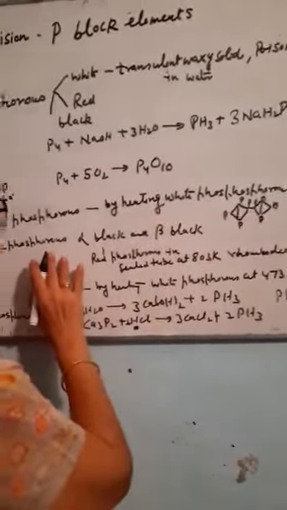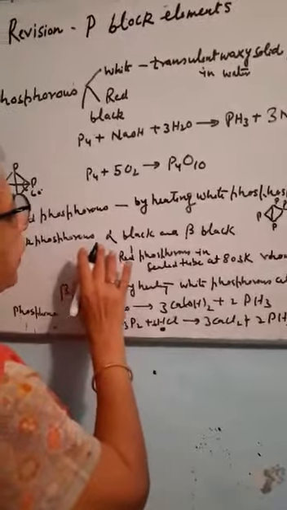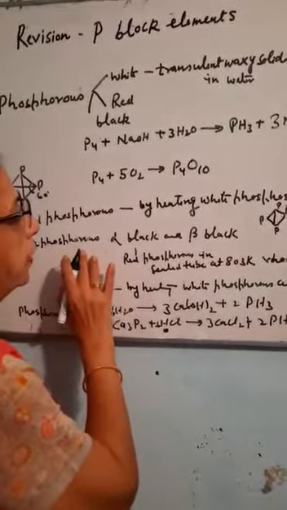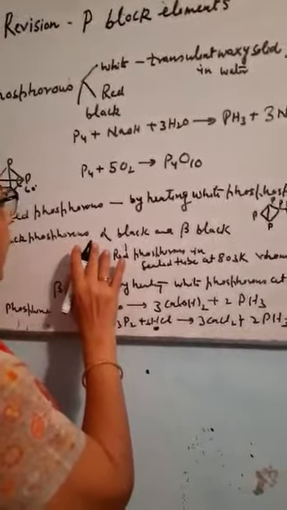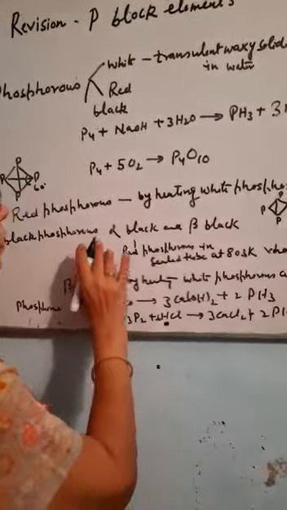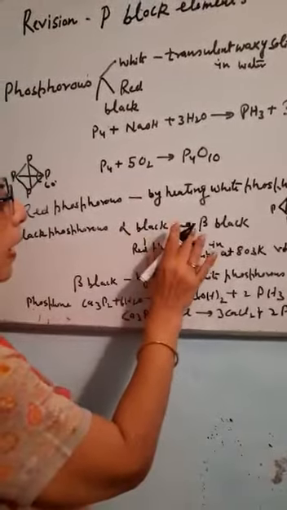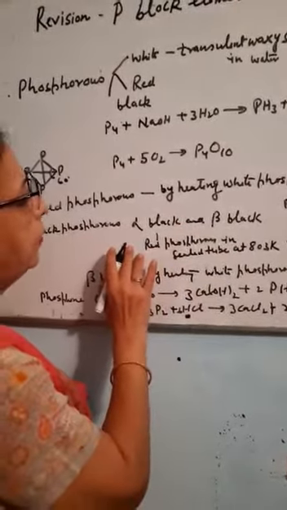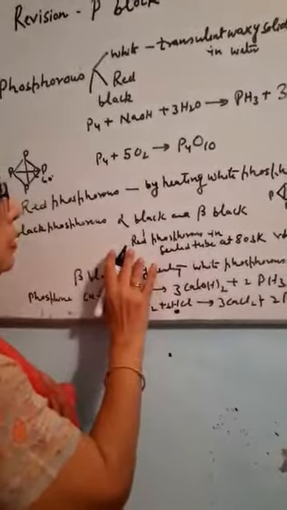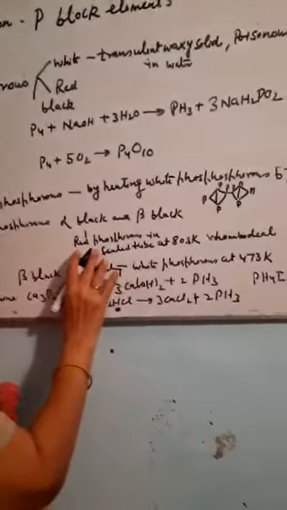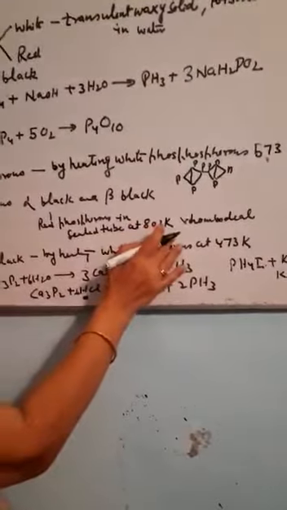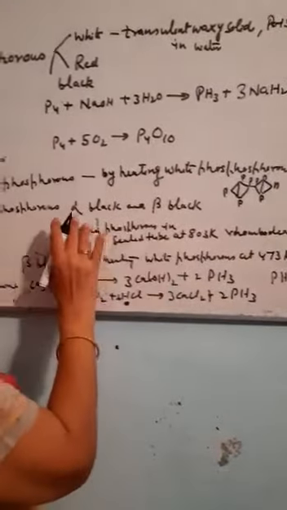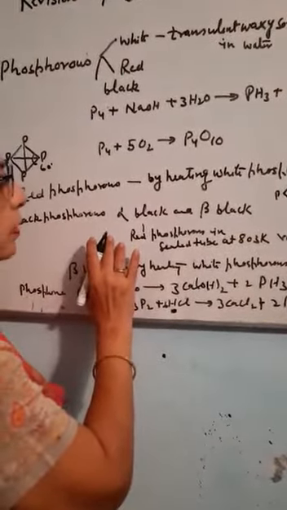The third allotropic form is known by the name of black phosphorus. There are two types of black phosphorus, alpha black and beta black. When red phosphorus is heated in a sealed tube at 803 Kelvin, there is a formation of alpha black phosphorus.